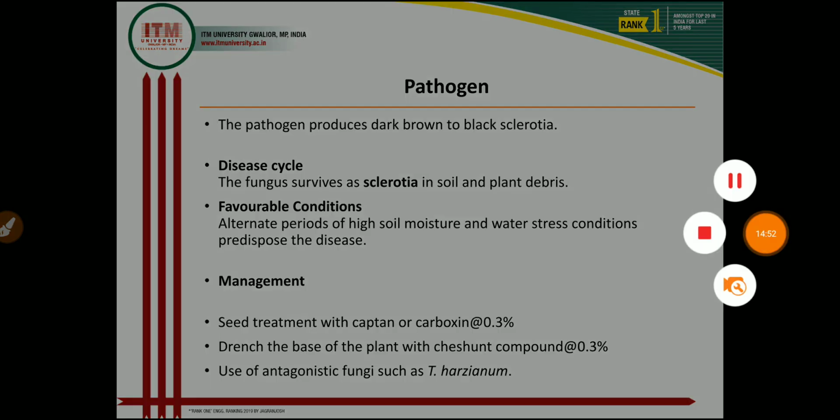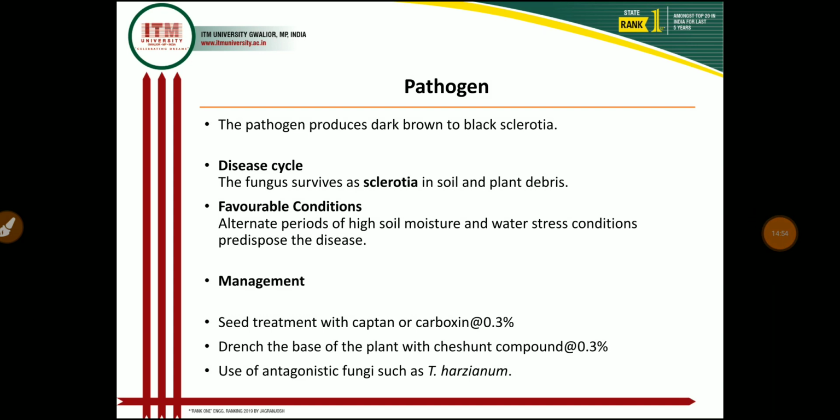Then what are the different favorable conditions for development of the disease? An alternate period of high soil moisture and water stress condition predisposes the disease. So these conditions are very much favorable to development of the sclerotium wilt or charcoal disease in the sunflower crop. Then what are the different management practices for controlling sclerotium wilt in sunflower?